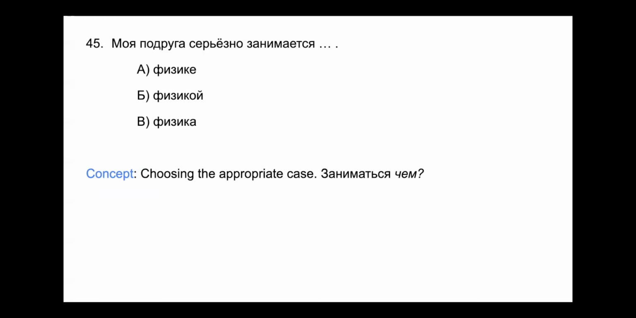Fizika meaning physics. So моя подруга, my girlfriend or my female friend, серьезно занимается, seriously studies or occupies herself with, and then the answer is going to be физикой, okay? When we're turning fizika into the instrumental case, we have an a ending. A becomes oy, with the y kratkoye. Oy when we're doing the singular feminine instrumental case. And that's why it is физикой.